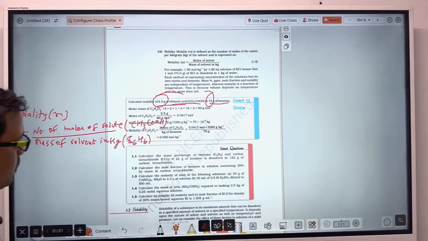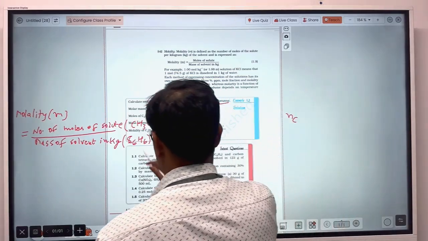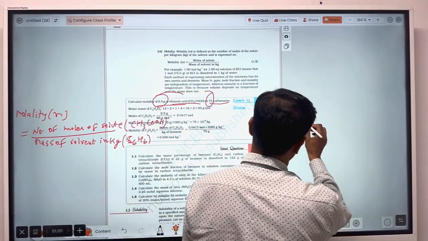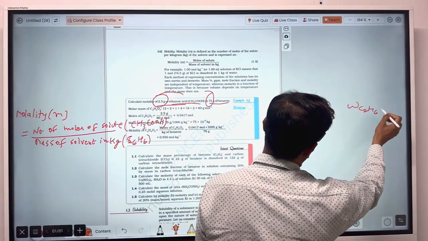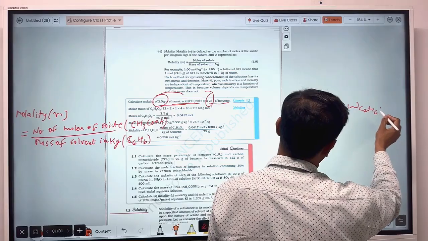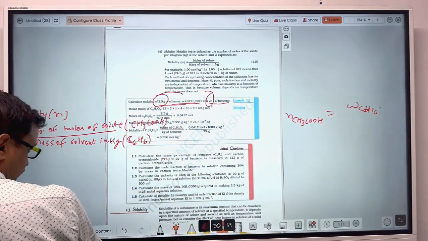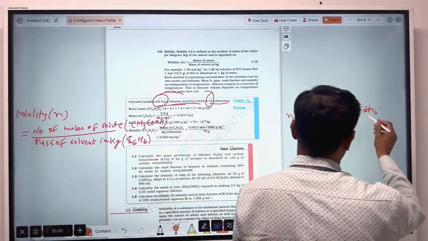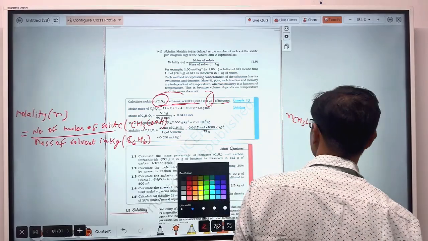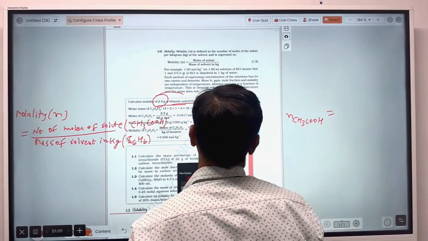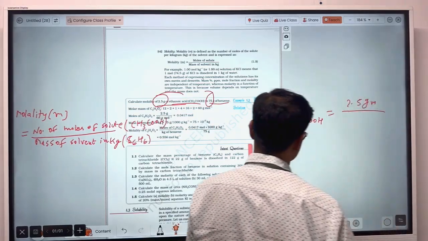Now number of moles of solute, how to calculate? Solute here is ethanoic acid, CH3COOH. So number of moles of ethanoic acid will be equal to weight of ethanoic acid, that is 2.5 gram, upon molecular weight of ethanoic acid.